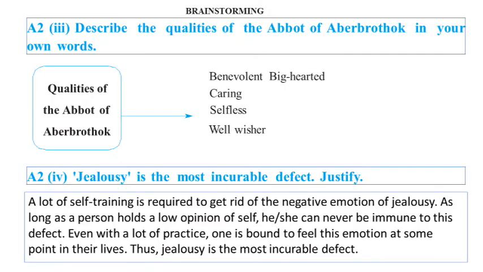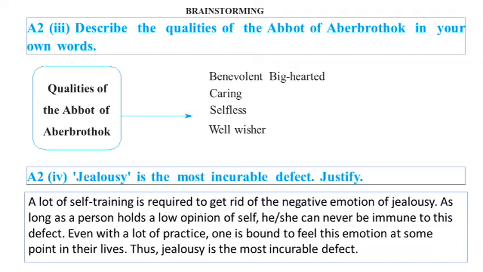A2 third, describe the qualities of the abbot. So the qualities are: benevolent, big-hearted, caring, selfless and well-wisher. A2 fourth, jealousy is the most incurable defect, justify. So the answer could be, a lot of self-training is required to get rid of the negative emotion of jealousy. As long as a person holds a low opinion of self, he or she can never be immune to this defect.